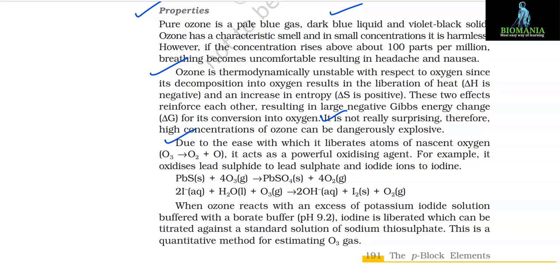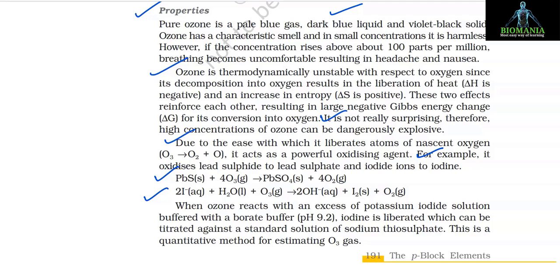Due to the ease with which it liberates atoms of nascent oxygen, that is O3 gives O2 plus nascent oxygen, it acts as a powerful oxidizing agent. For example, it oxidizes lead sulfide to lead sulfate and iodide ions to iodine. PbS plus 4O3 gives PbSO4 plus 4O2. 2I- plus H2O plus O3 gives 2OH- plus I2 plus O2.